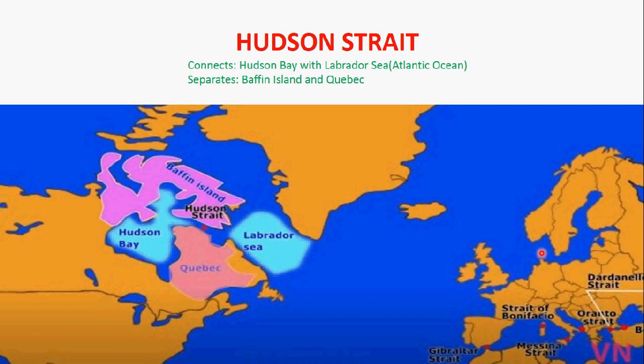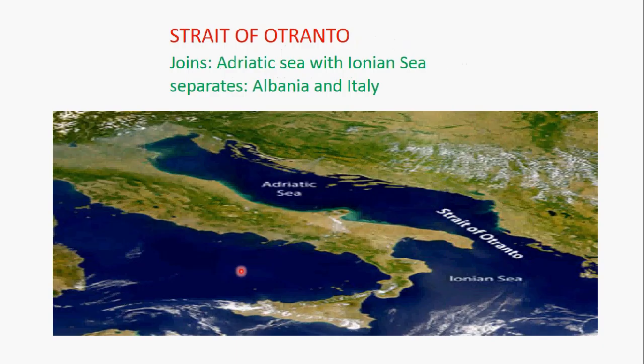Another important strait is Hudson Strait. It connects Hudson Bay with the Labrador Sea. Here is the Labrador Sea and on the other side is Hudson Bay. Both are joined by a small strait known as Hudson Strait. It separates Baffin Island and Quebec. Here is Baffin Island of Canada and the other is Quebec. So both are separated by Hudson Strait.